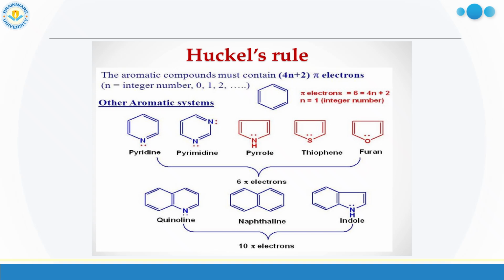If n value is 2, then the 4n plus 2 value is a 10 pi system. There are several examples of the 10 pi electron system like quinoline, naphthalene, indole, etc. Similarly, in case of quinoline, the lone pair of nitrogen does not participate in the conjugation process, but in case of indole, the lone pair of nitrogen will participate in the conjugation process. So in this case, we will consider the lone pair for the calculation of pi electrons.